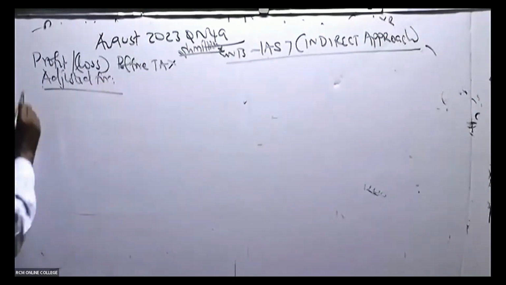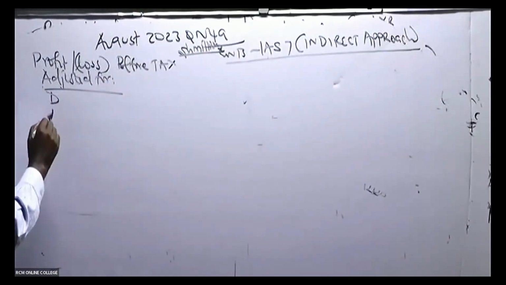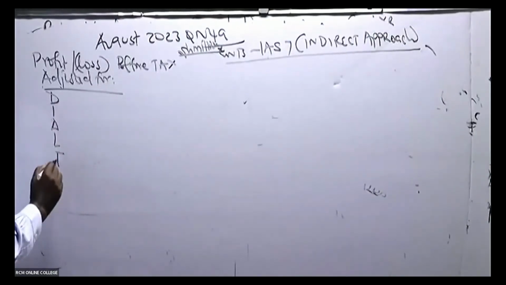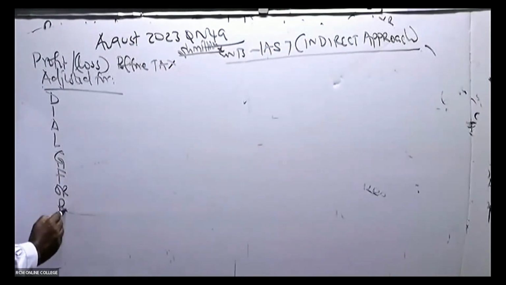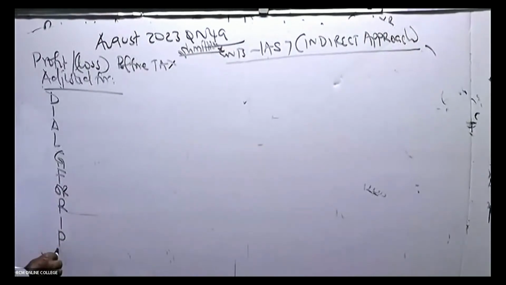So adjusted for, what do we have here? We shall take here DIAL, if you remember. So it is dial God's number for food, or you rest in peace totally indefinitely.